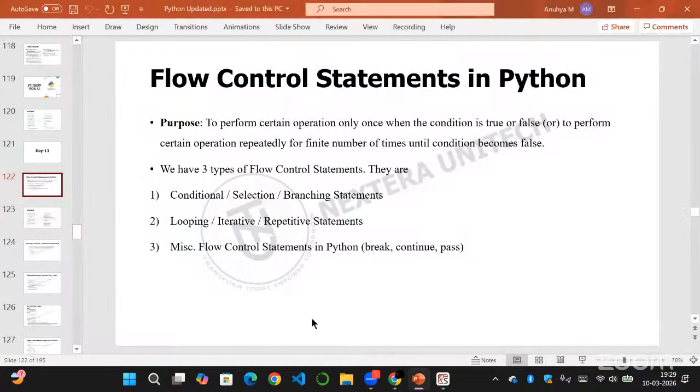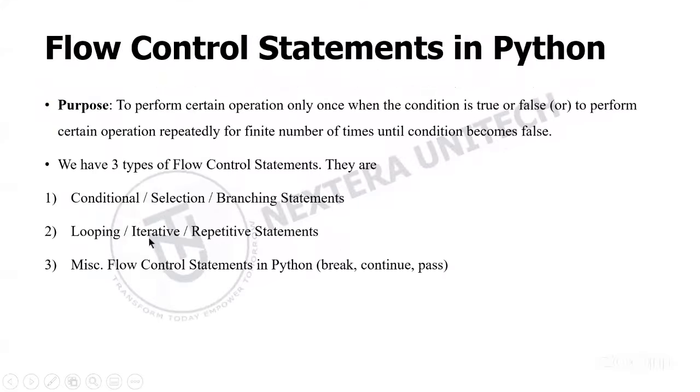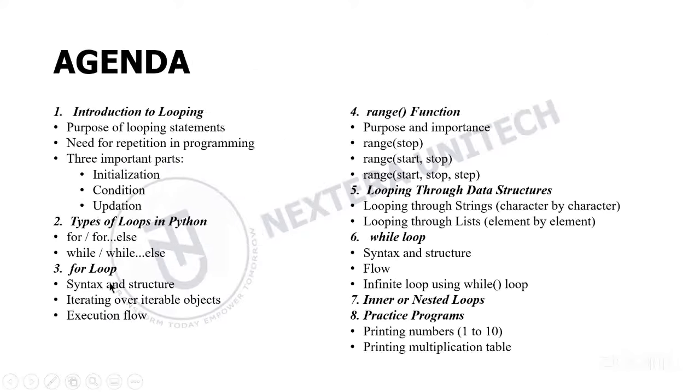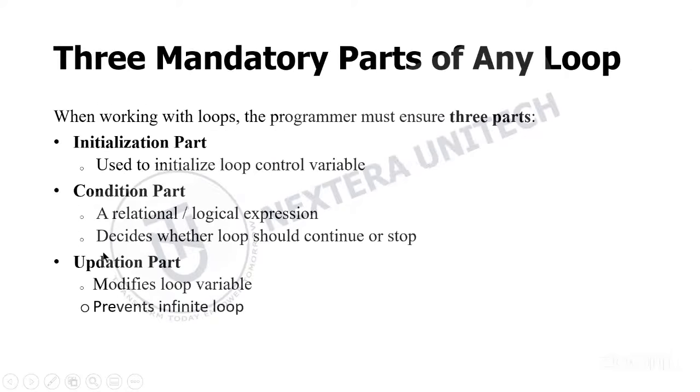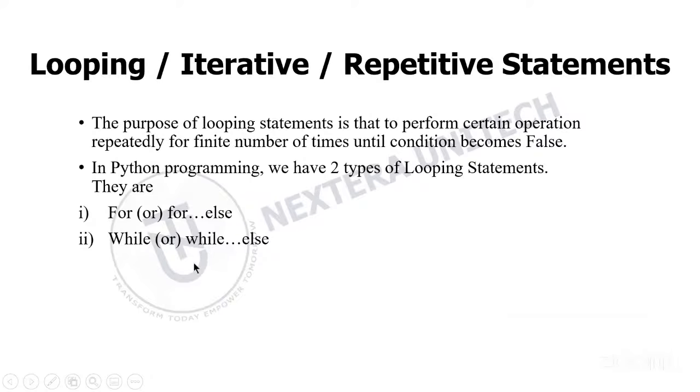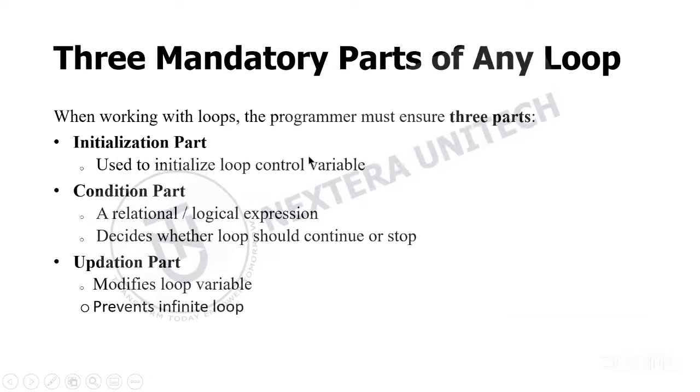So today we've learned about the looping or iterative or repetitive statements. And in this, we've learned about the for loop and for else loop for today. So this for loop is used for the repetition part, and mainly any loop should consist of three mandatory parts.